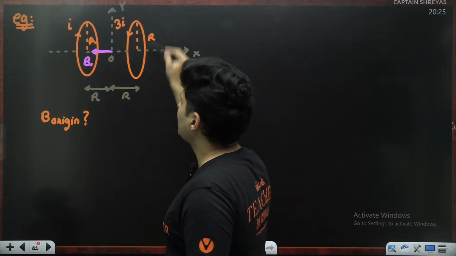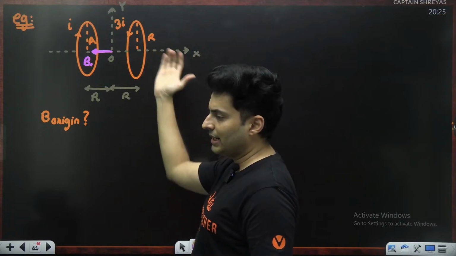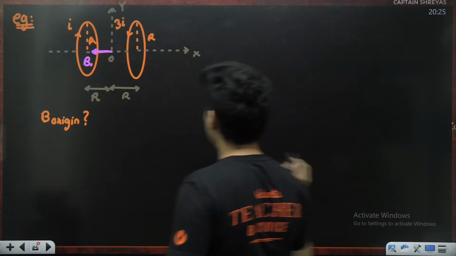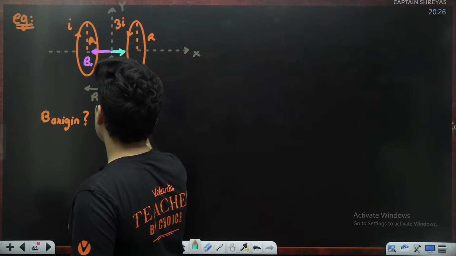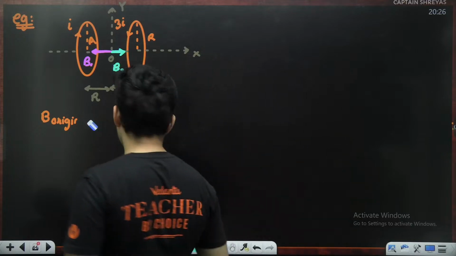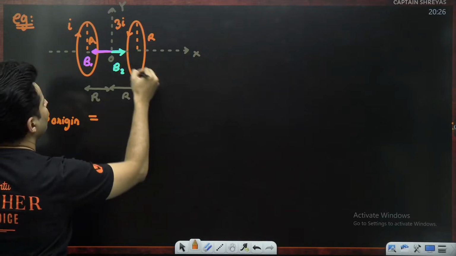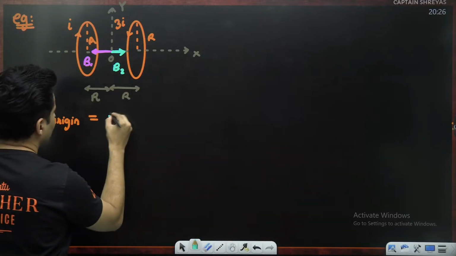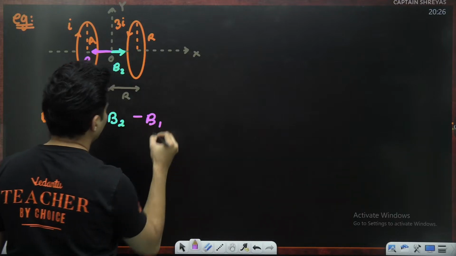Now look at this coil. The current is coming towards you. Curl the fingers of your right hand this way. The thumb goes this direction. So 100% the magnetic field lines due to the coil on the right hand side is going this way. Obviously they are opposite. So therefore, can I not say the total magnetic field at that origin, this has more current, so the contribution will be more, will be nothing but the value of B2 which I get minus the value of B1.